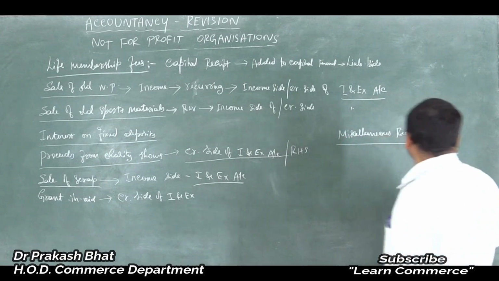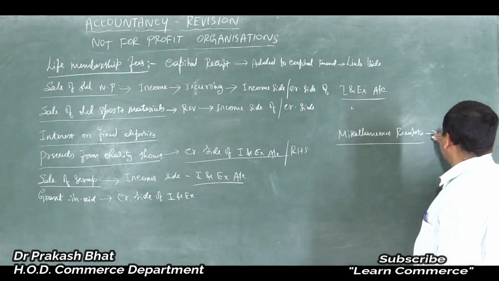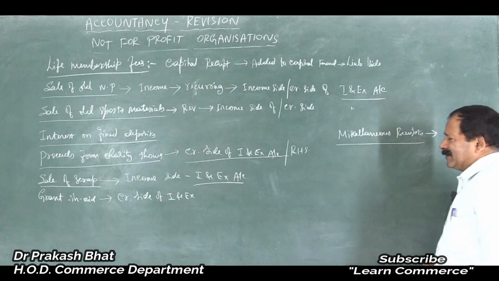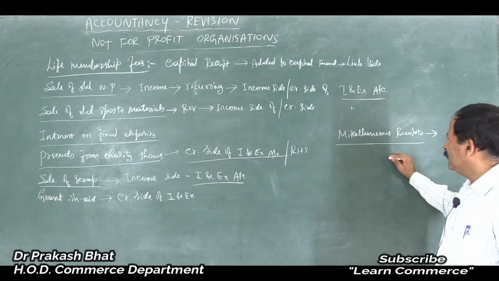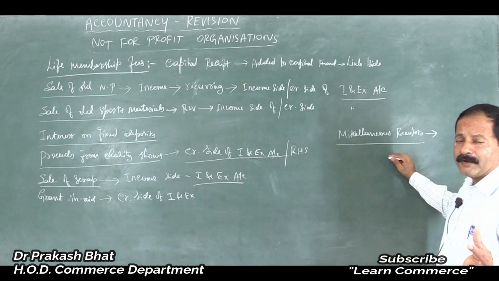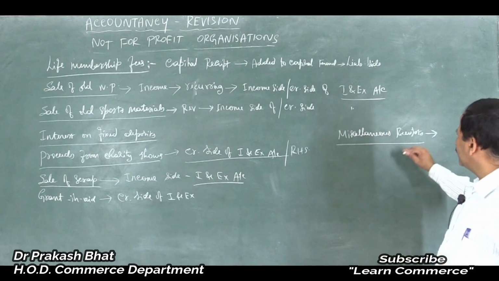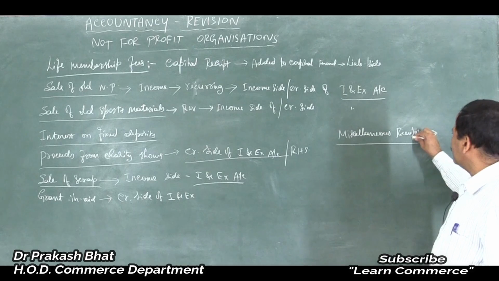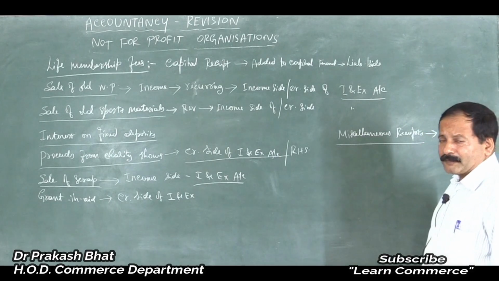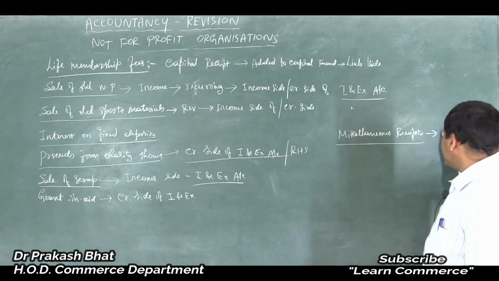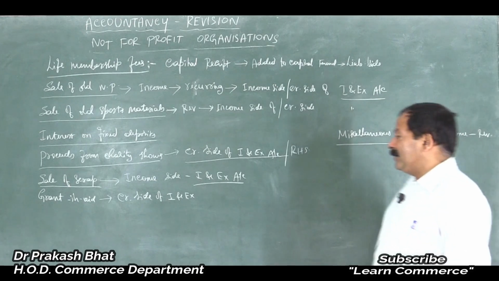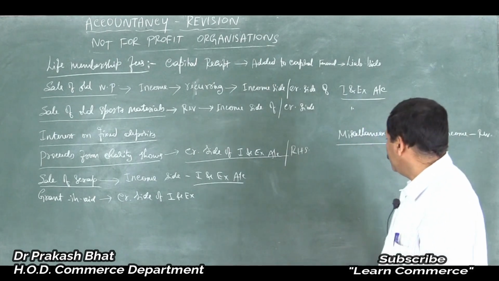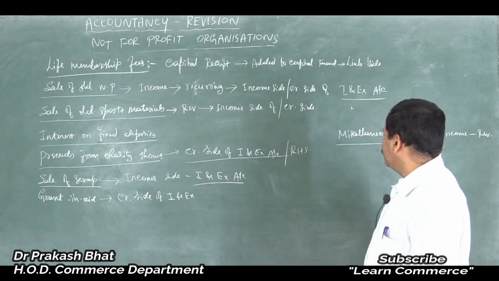Miscellaneous receipts means the amount received for miscellaneous items like commission, brokerage, or any other things, that is income for the not-for-profit organization. These are general income, isn't it? Sometimes they will be received by a not-for-profit organization. As it is received, it is an income and it is revenue in nature because it is regular in nature, recurring in nature, occurs again and again, isn't it?